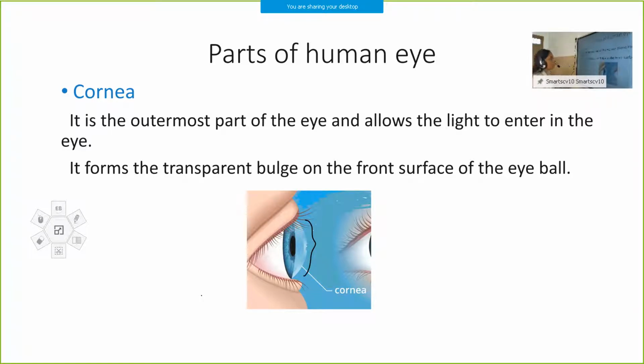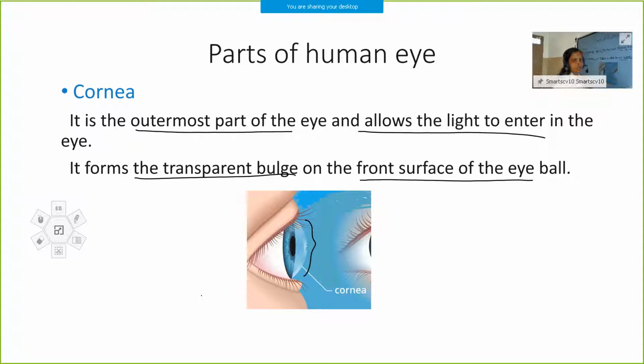The cornea is the outermost part of the eye. Since it is transparent, light can easily pass through it. So it is the part of the eye which allows light to enter the eye. It forms a transparent bulge on the front surface of the eyeball. So the cornea is a transparent outer part of the eye which allows light to enter the eye, and it forms a transparent bulge on the front surface of the eyeball.